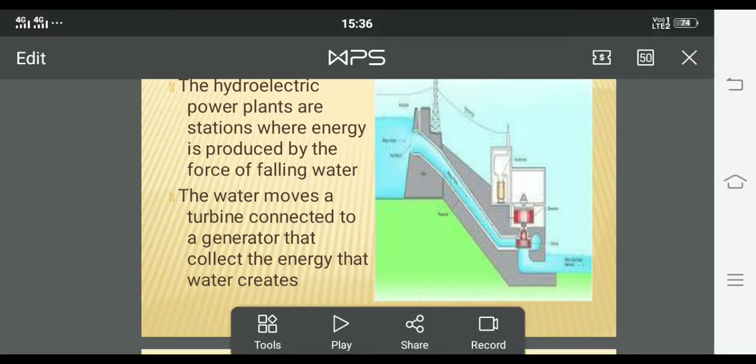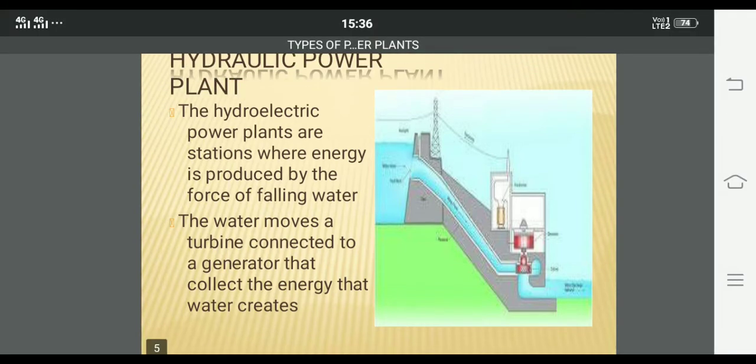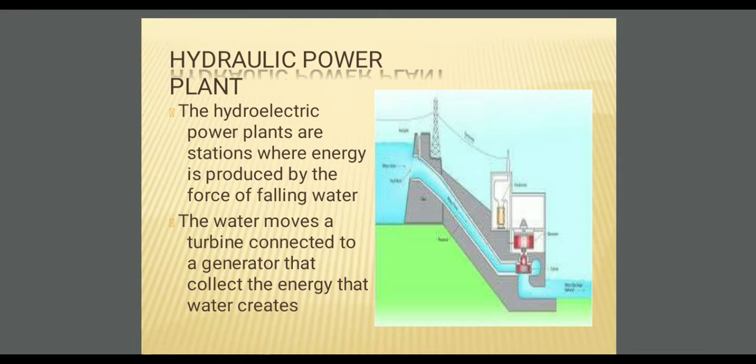So the main thing in the case of this hydroelectric power plant is that you need to create a head level for the water by constructing a dam. The important components are, first, the dam and also the sluice gates, and the other thing is the trash gates. Trash gates are used to prevent debris from entering the penstock. The turbine and alternator are the other components which play a major role in producing electrical energy by utilizing the water.